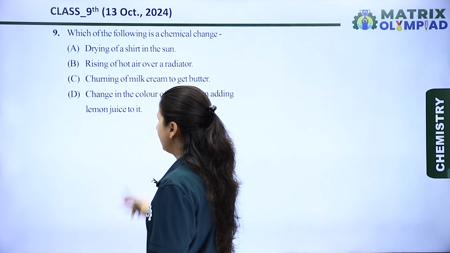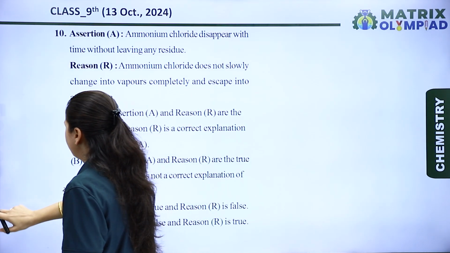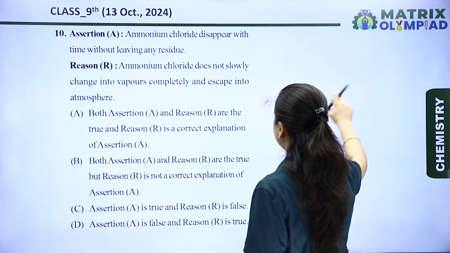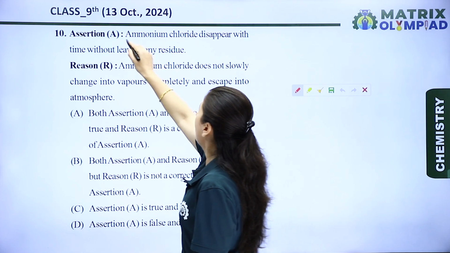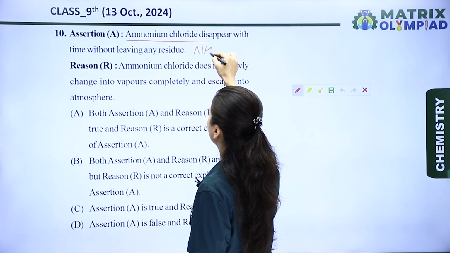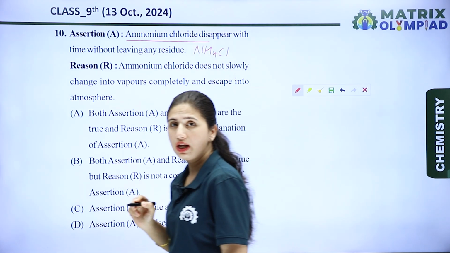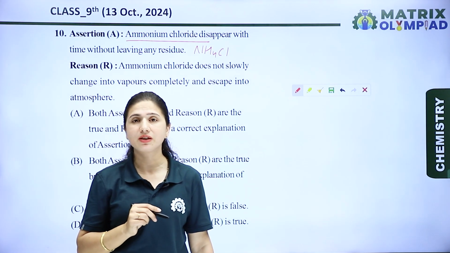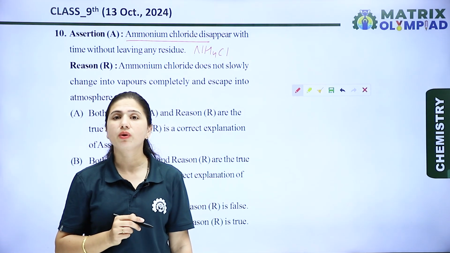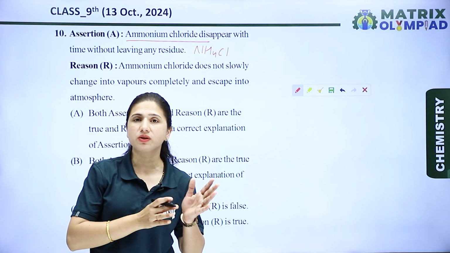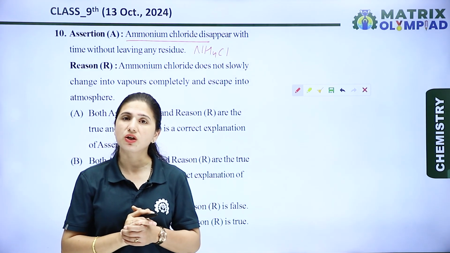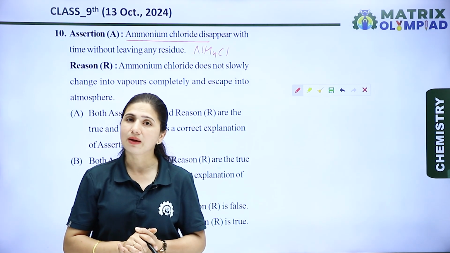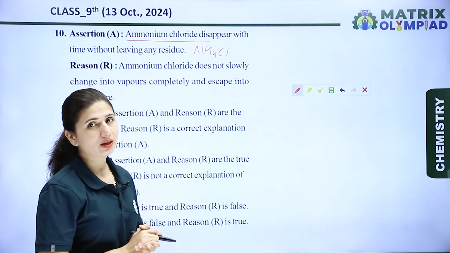Now let's see the next question. The next question is an assertion-reason type question. So let's see the assertion. The assertion is about ammonium chloride. The formula of ammonium chloride is NH4Cl. Basically, ammonium chloride is a sublimable substance. Sublimable substances are those substances which convert from the solid state directly to the vapor state. This process is known as sublimation, and the compound is known as a sublimable substance. So ammonium chloride is a sublimable substance.